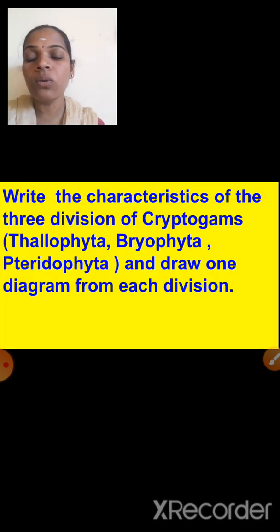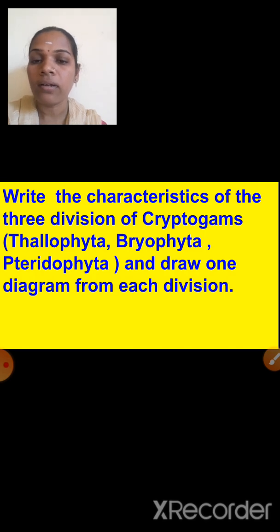Write the characteristics of the 3 divisions of cryptogams, that means Thallophyta, Bryophyta and Pteridophyta, and draw one diagram from each division. First, write what is meant by cryptogams on that paper, and afterwards write the characteristics of Thallophyta. After that, draw any one diagram.